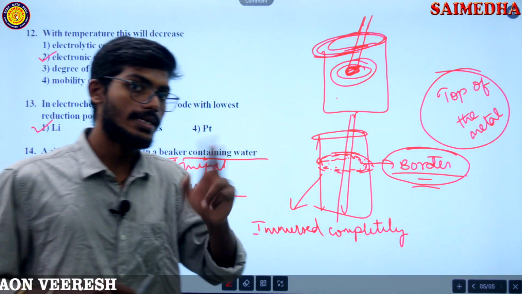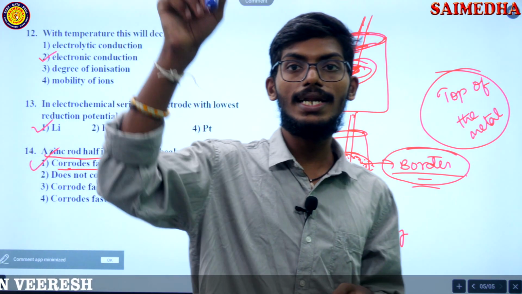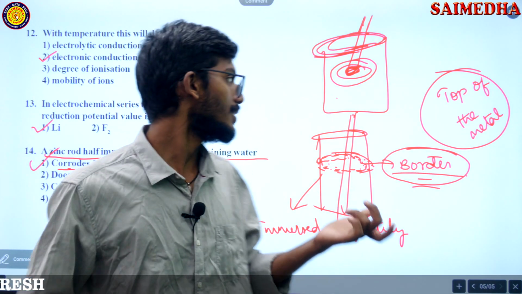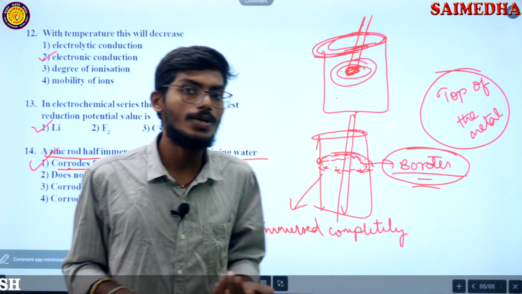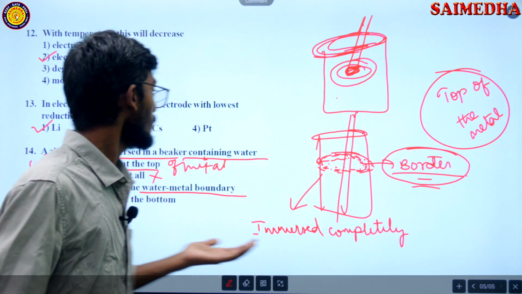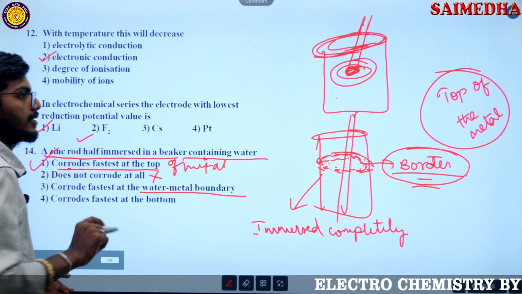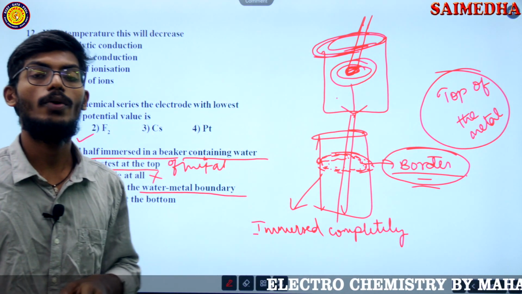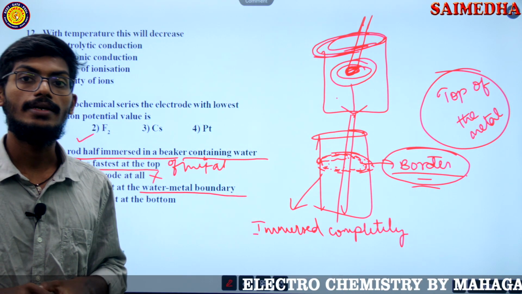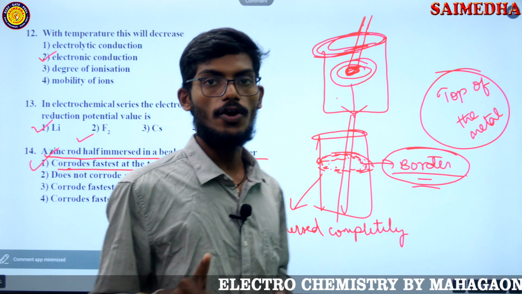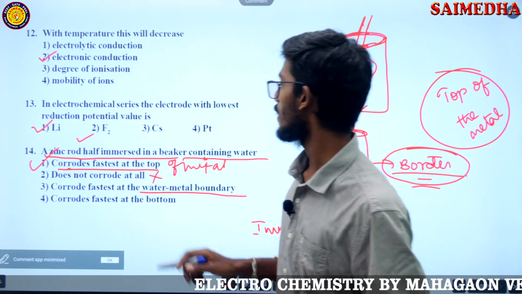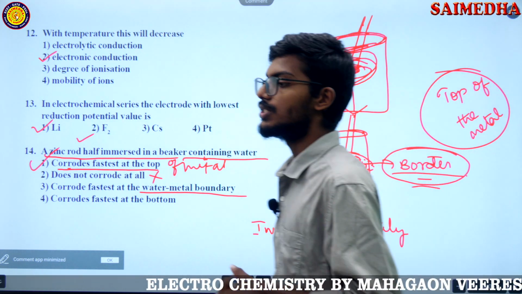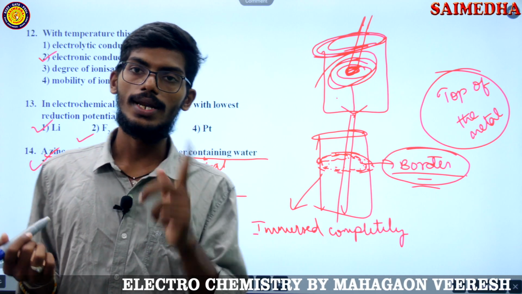He might ask it another way: a zinc rod completely immersed in water, where does it get corroded? At the water-metal boundary, which is this one. A zinc rod immersed only halfway, not completely touching, where does it get corroded, guys? It gets corroded at the top, this one. Is that clear? So that was the question asked, very simple.